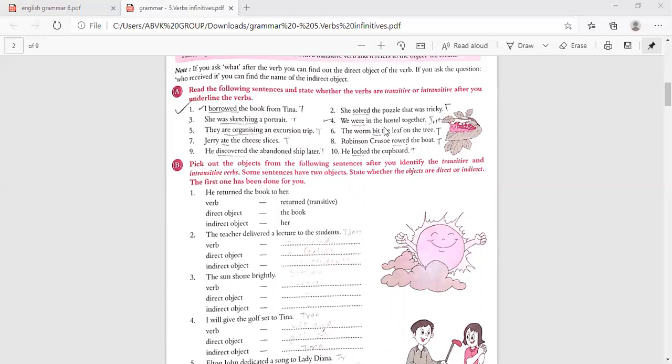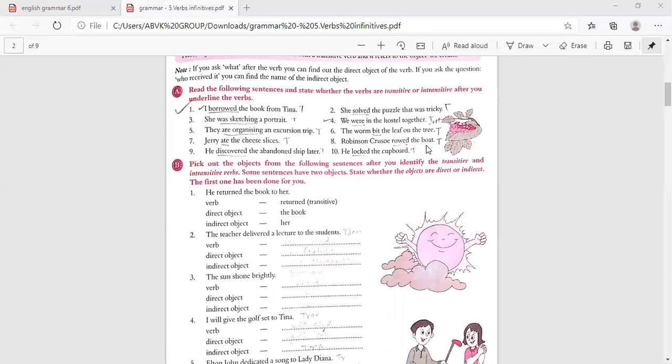We were in the hostel together, but there is no object. So that is an intransitive verb. They are organizing an excursion trip. Organizing is the verb. What are they organizing? An excursion trip. So that is transitive. The worm bit the leaf on the tree. Bit is the verb. What did it bite? The leaf. So that is transitive. Jerry ate the cheese slices. Ate is the verb. What did Jerry eat? Slices, the object. So that is transitive.